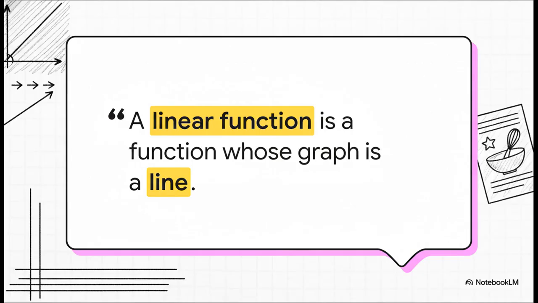And here's the coolest part. Anytime you have a situation that follows this recipe, it will always, and I mean always, create a perfectly straight line when you put it on a graph. That's why they call it linear. It's all about the line.